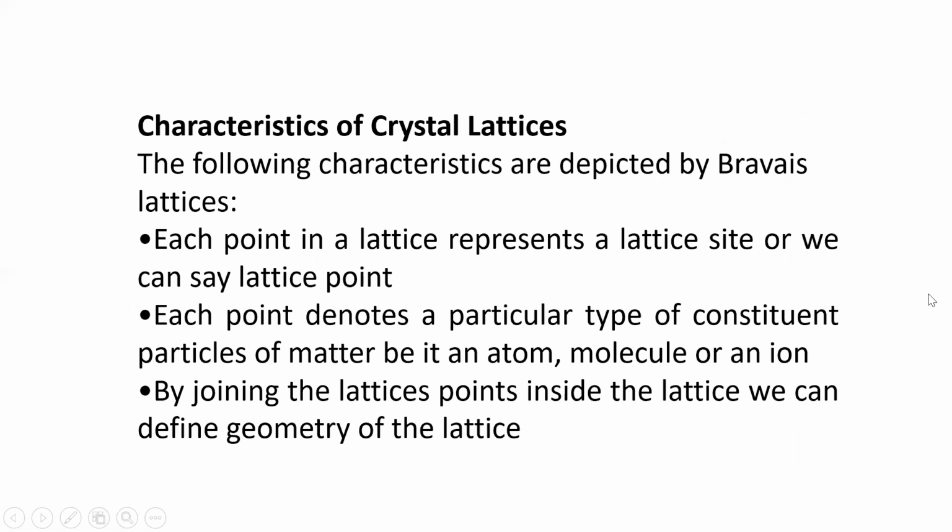Next, the characteristics of crystal lattices. The following characteristics are depicted by Bravais lattices. Each point in a lattice represents a lattice site, or we can say lattice point. Each point denotes a particular type of constituent particle of matter, be it an atom, molecule, or ion. By joining the lattice points inside the lattice, we can define the geometry of the lattice. So these are the main characteristics of crystal lattices.